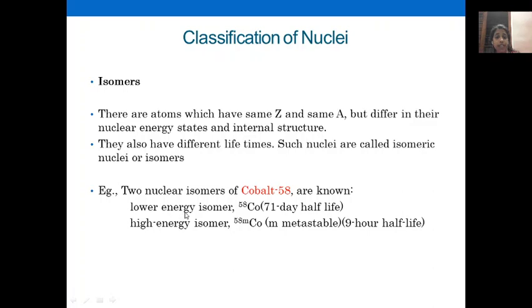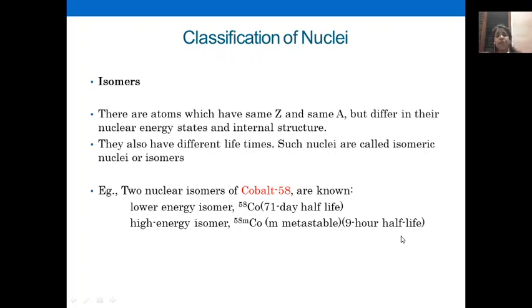The lower energy isomer has a 71-day half-life, and the higher energy isomer, shown here as 58 cobalt M, with small m written for metastable, to indicate high energy, has only a 9-hour half-life. So isomeric nuclei are the nuclei which have the same mass number, same atomic number, but different nuclear energy state and internal structure. They have different lifetimes.